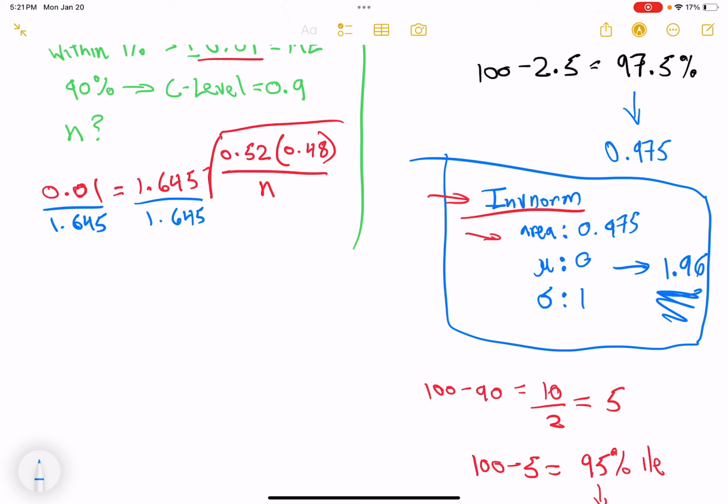0.01 divided by 1.645. I'm getting 0.00608, something like that, equals. The more precise you can be with these, the easier a time you will have. Square root, 0.52, 0.48. Now keep in mind, I know I wrote 0.00608.